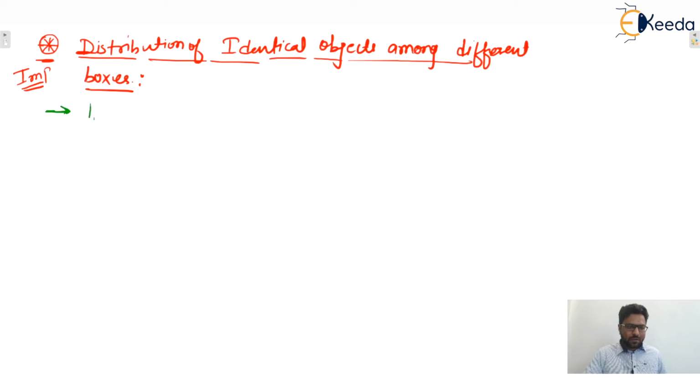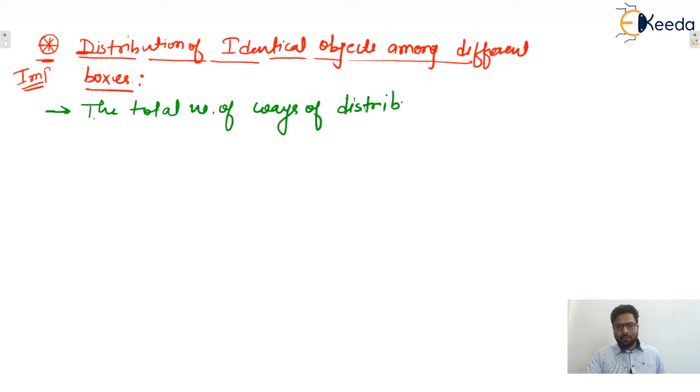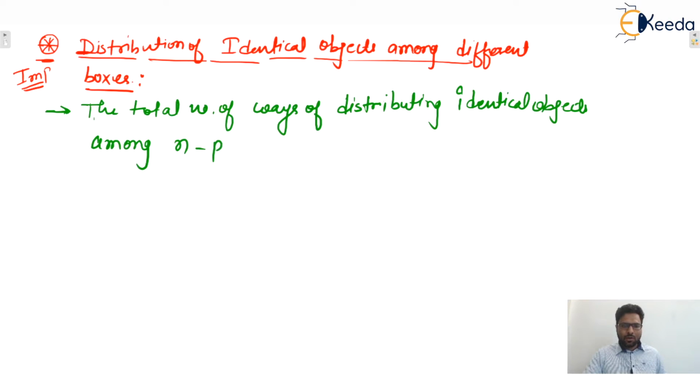The statement is: the total number of ways of distributing identical objects among n persons or n distinct boxes.